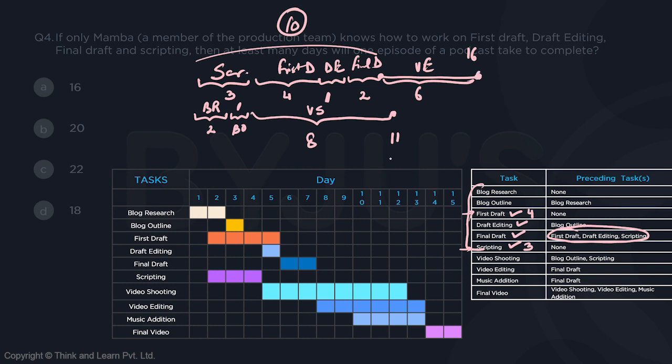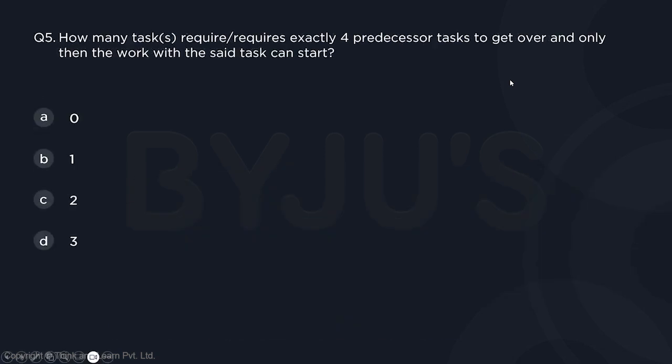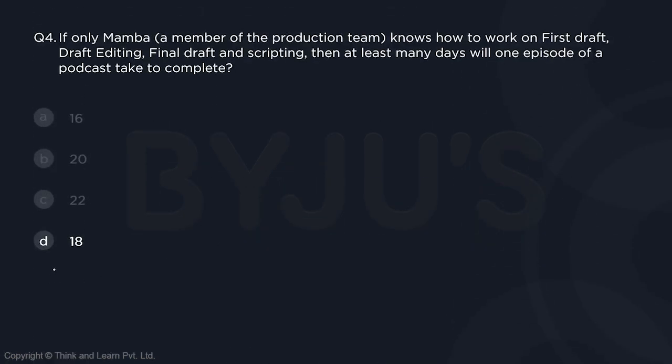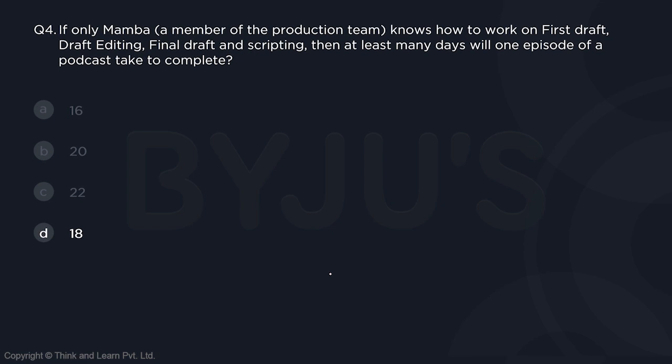At the same time, we can also start on music editing because these can be done by two different people. Music editing will take 4 days and will be completed at the end of day 14. So when I have to work on the final video, I need these three things to be completed. They all have been completed by maximum day 16. So at the end of this day, I can start working on the final video, which will take another 2 days, and therefore 16 plus 2, 18 is the number of days in which the job would be completed. So my answer for this question is 18.